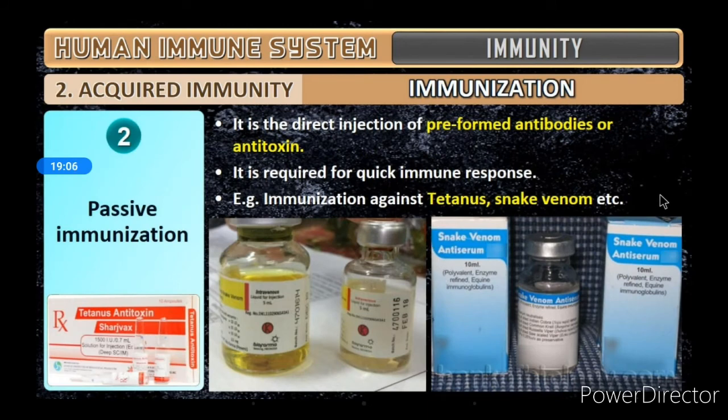Then passive immunization, again, is the direct injection of preformed antibodies or antitoxin. So it is directly injecting already developed antibodies into the body. It is required for a quick immune response. So it's not giving a dead suspension to activate the body's natural antibodies. Directly, in this case, the antibodies are preformed. Already formed antibodies or antitoxins are introduced into the body through injections. Examples are tetanus, snake venom, etc.